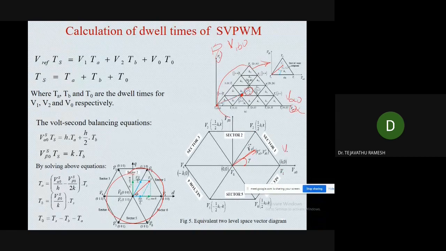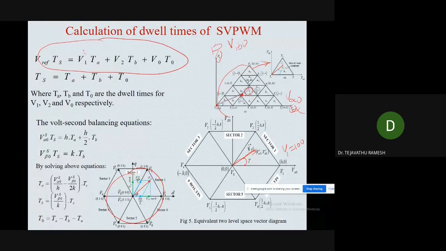Earlier, what is the V1? V1 is equal to 1, 0, 0. But now, what is the V1? V1 is equal to H comma 0. V2 is equal to 1 by 2 H comma K. So now, this is a volt second balancing equation for the 2-level inverter.